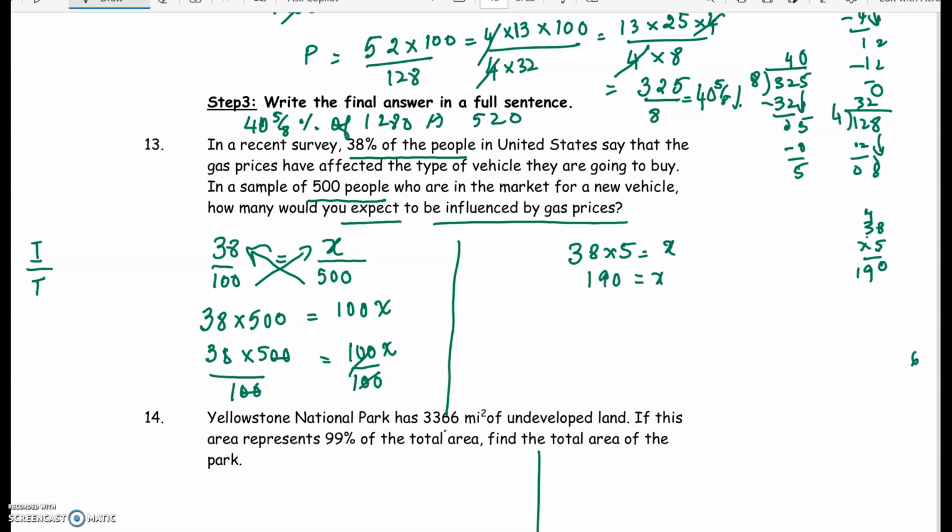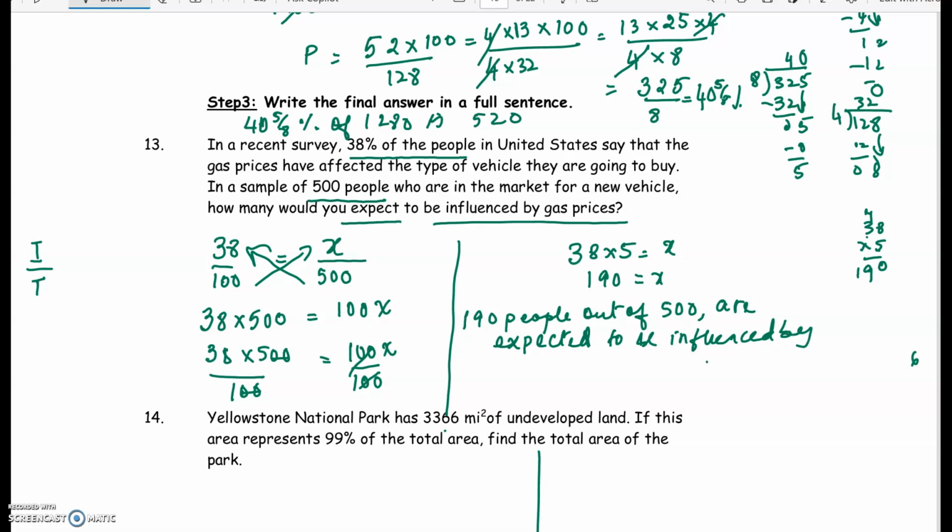So let's see what this 190 is. So 190 people out of 500 in the sample are expected to be influenced by gas prices.